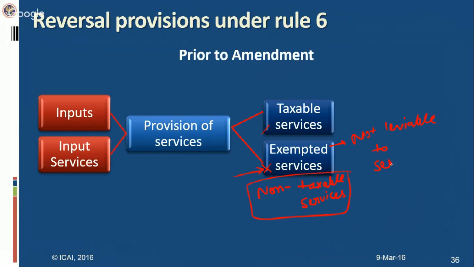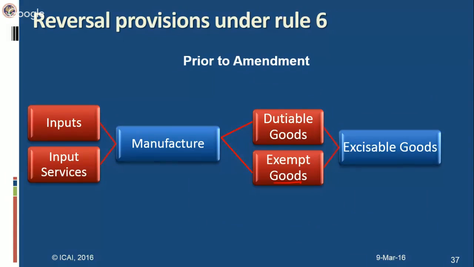Not leviable. This is the condition prior to amendment. So earlier also this case was covered. That means for any service which is not leviable to service tax, in that case also the CENVAT credit taken on inputs and input services needs to be reversed. But in case of the manufacture of exempted goods, this was not the case. What if we manufacture non-excisable goods? That case was not covered earlier. Okay. Non-taxable services were covered under Rule 6; you had to reverse the credit.